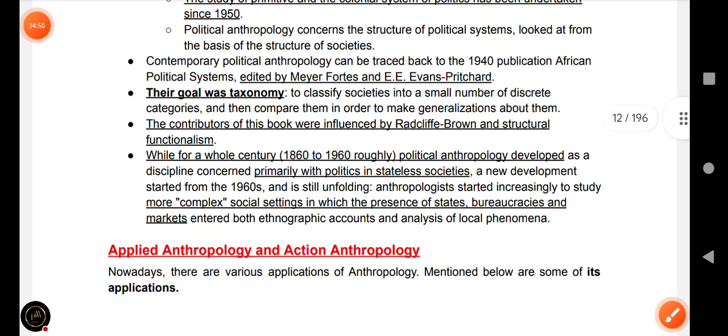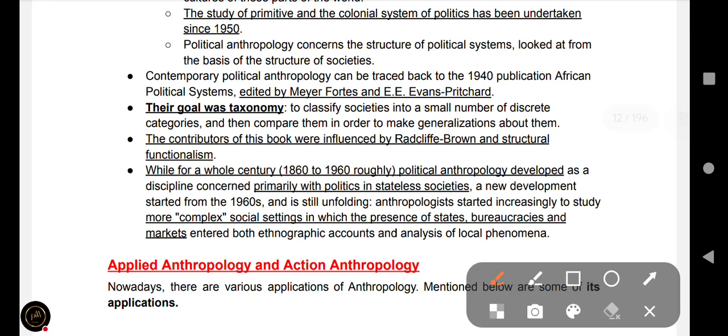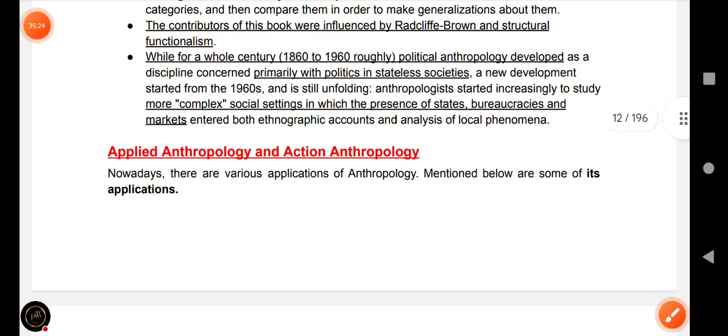Contemporary political anthropology can be traced back to the 1940s publication African Political Systems, edited by Meyer Fortes and Evans-Pritchard. So you can remember this. And political anthropologists' goal was taxonomy, to classify societies into a small number of discrete categories.